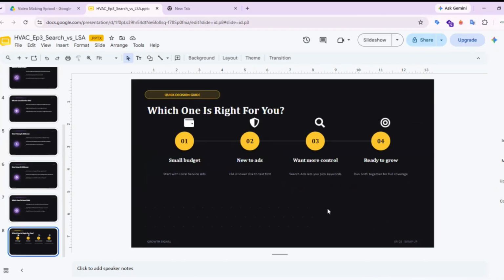Let's make this simple. Small budget or new to ads, start with local service ads. LSA is lower risk to test fast, and if you want more control, search ads lets you pick your own keywords. Ready to grow? Run both together for full coverage. That's it. Pick the one that matches where you are right now.